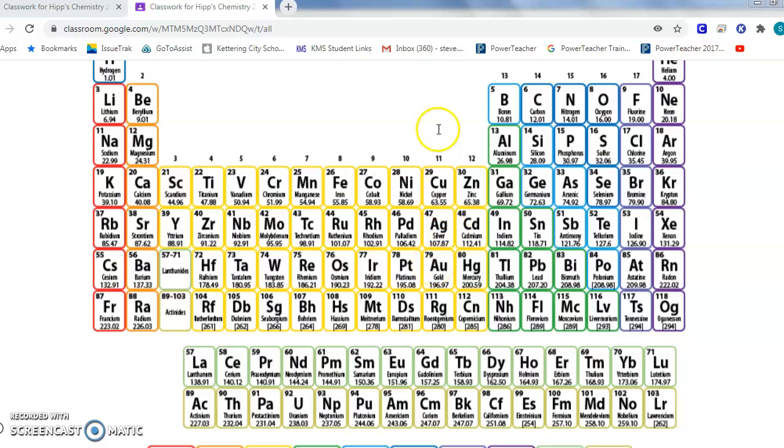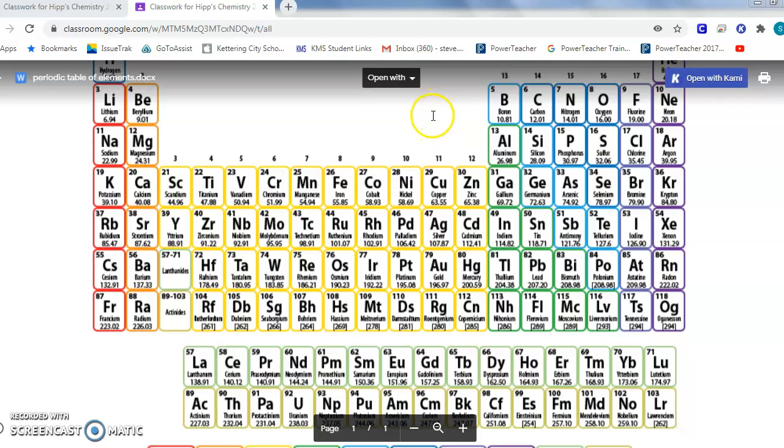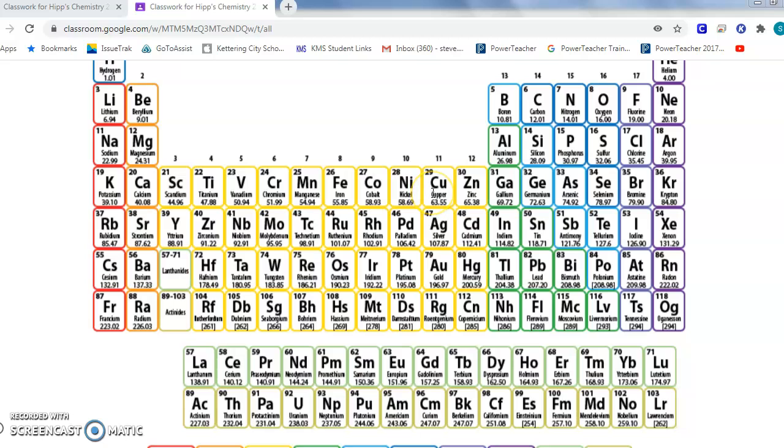You would have to jam 50 protons into copper's nucleus to turn it into gold, because copper has 29 protons and gold has 79 protons. But when you're adding things to or removing things from the nucleus, it's a nuclear reaction, not a chemical reaction.